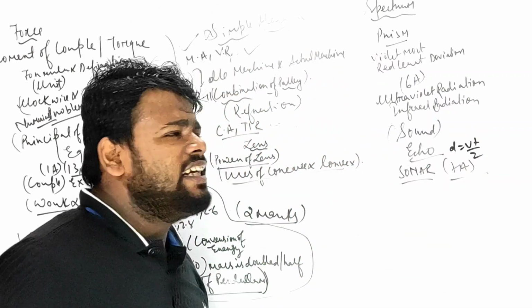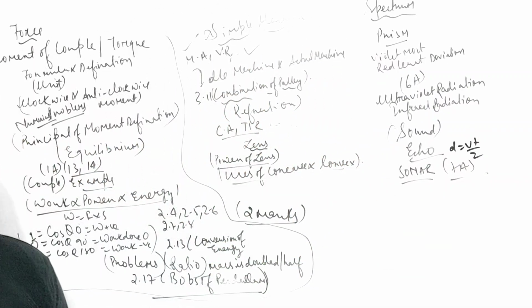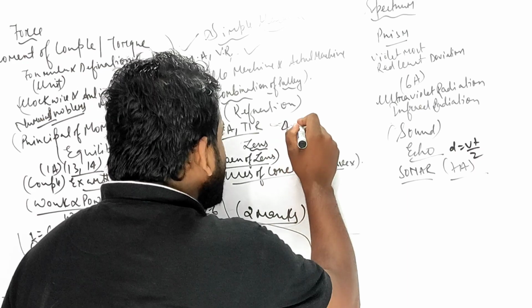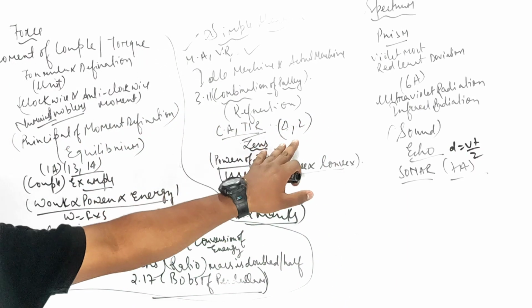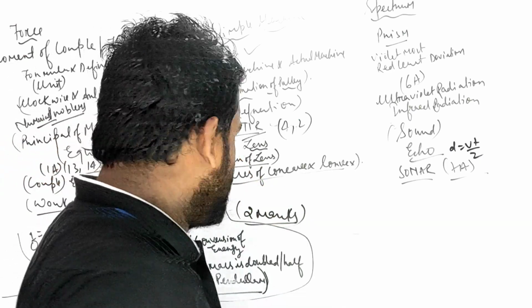And remember, questions will come from CA and TIR, maybe 4 or maybe 2 marks. Questions will come from TIR, total internal reflection, as well as critical angle, maybe 4 or maybe 2, I don't know.